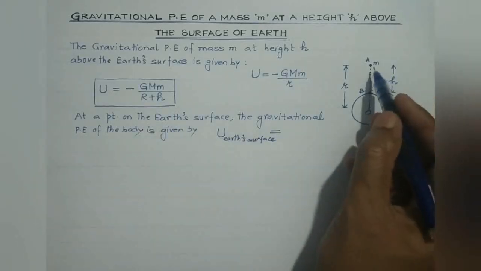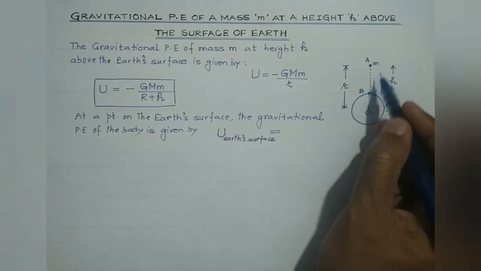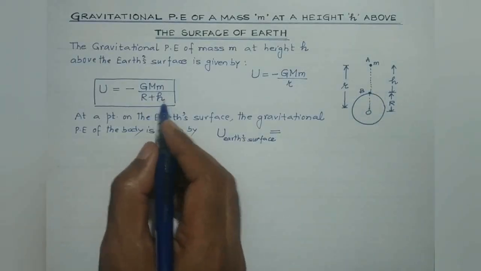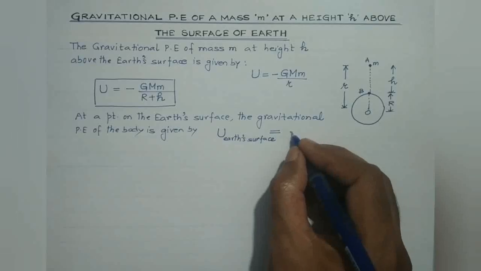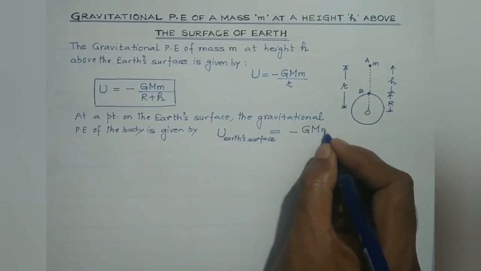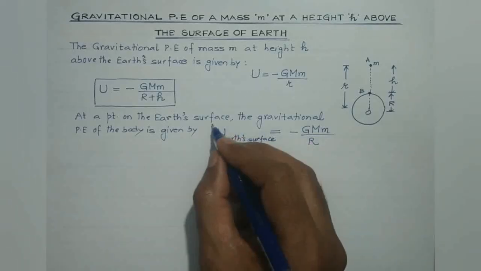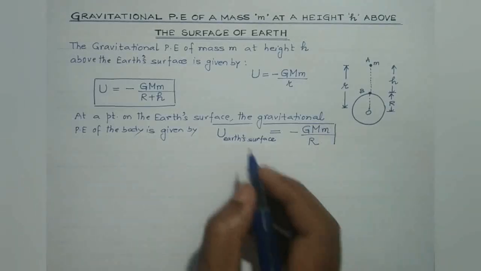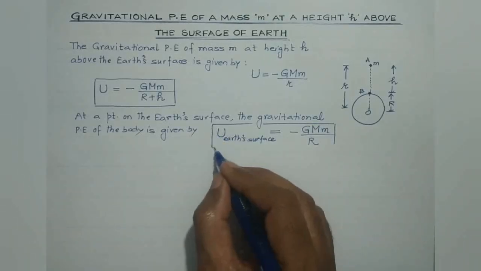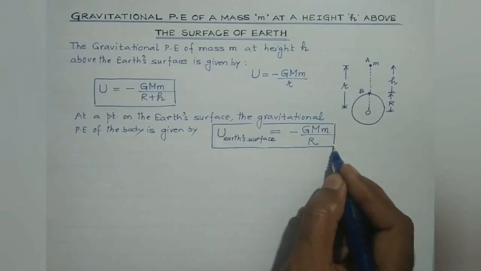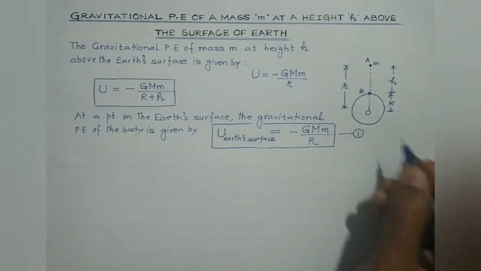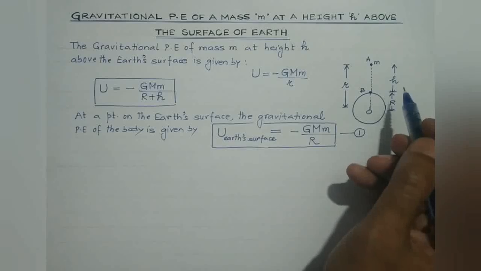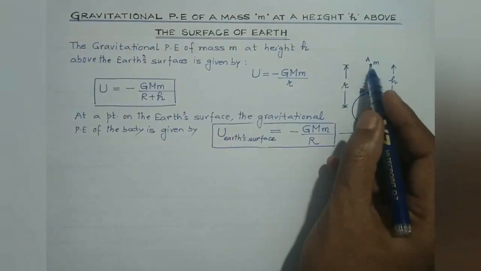So here in this case, if point A and B coincide, then h will become 0, isn't it? At a point on the Earth's surface, small h will become 0. And substituting the value of small h as 0, what do we get? Minus G capital M small m divided by R. So students, this is the expression for the gravitational potential energy of a body possessed when it is at a point on the Earth's surface. Put this as equation number 1. Now our objective is to find out the increase in the potential energy when this body is raised from point B to point A, right?